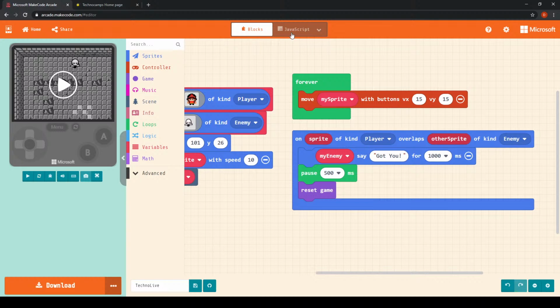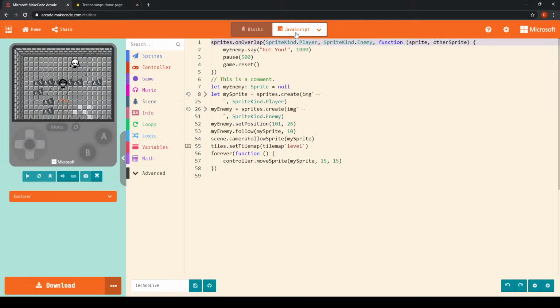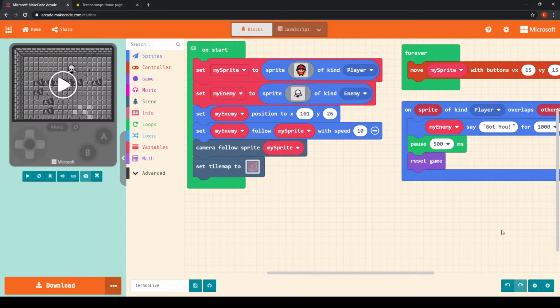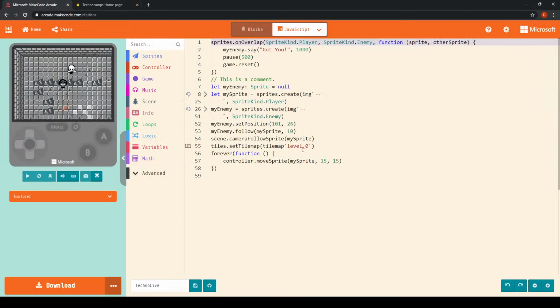Now, like I mentioned before, for those of you who wanted to be a little more adventurous and challenge yourselves a little bit further, you could program this in JavaScript. So if I click on JavaScript, this is exactly the same code that we've got here under blocks, but it's written in JavaScript instead, which is what we can see here.